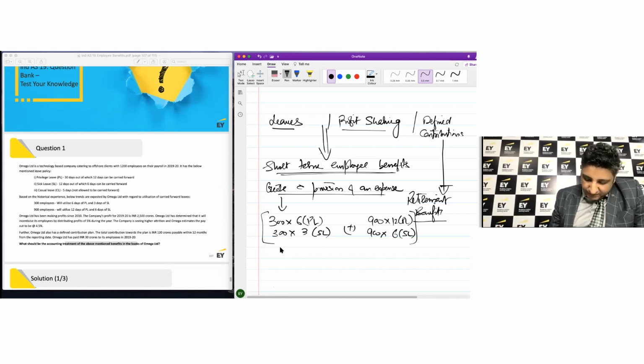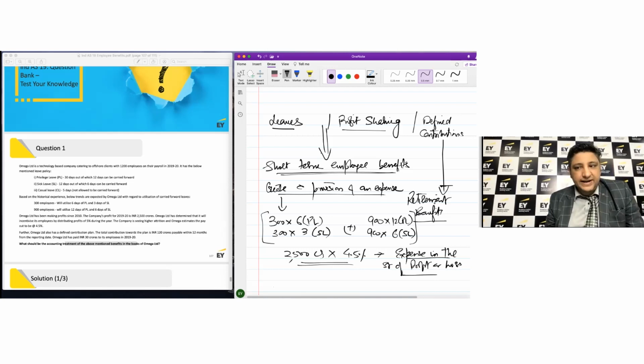Now, as far as the profit sharing is concerned, the profit, of course, is expected to be 2,500 crores. And on that, 4.5% is the amount of provision that needs to be created. It's a pure expense to be charged in the statement of profit or loss. All right. So that is something that needs to be accounted for as far as these two amounts are concerned.